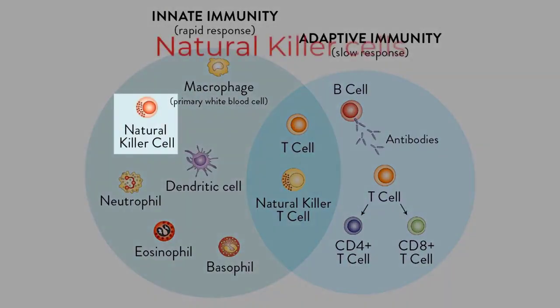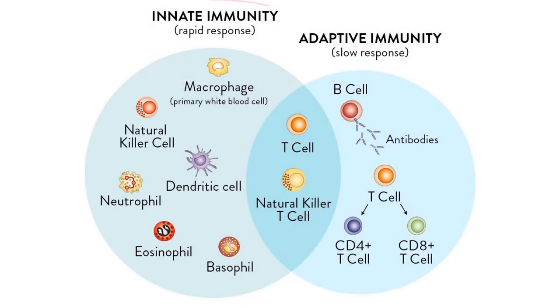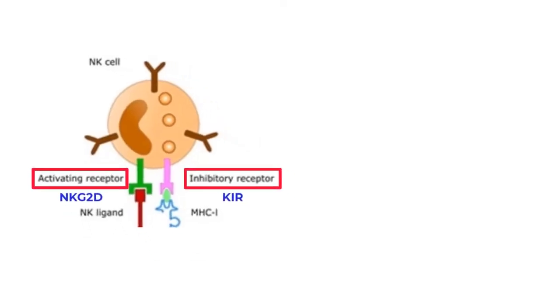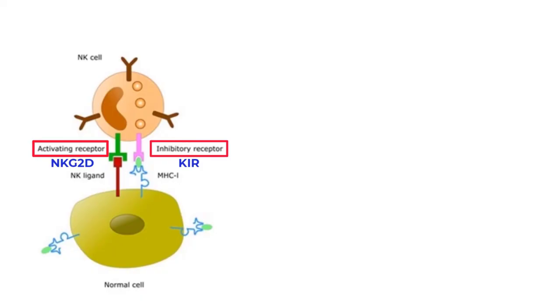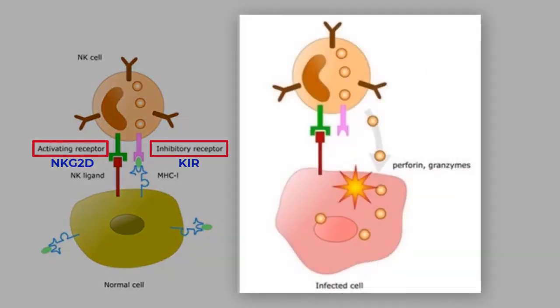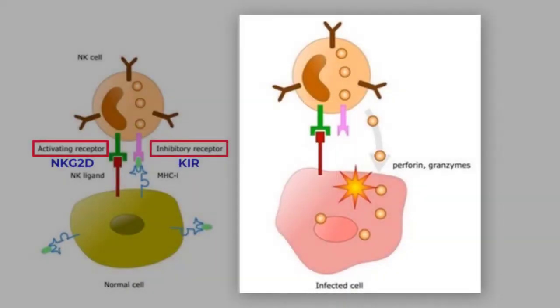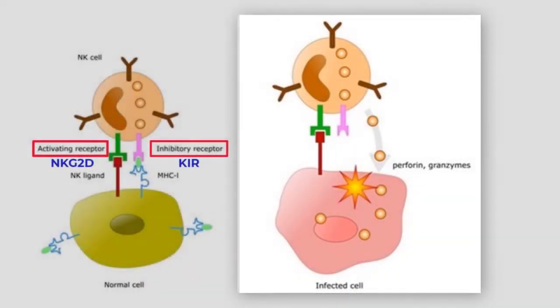Natural killer cells are part of the innate or primitive branch of the immune system. This means that they are not specific to one type of antigen, and natural killer cells do not examine the antigen on MHC1. Natural killer cells have two receptors on their cell membranes, the activator receptor, or NKG2D, and a suppressor or inhibitory receptor, or KIR. When cells are under stress, such as genetic mutations that can occur in cancer cells, they produce stress proteins on the outside of their membranes. These stress proteins bind the activator receptor on natural killer cells. Natural killer cells are stimulated to kill when the proteins of a cell bind the activator receptor.